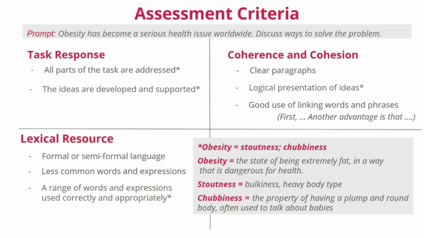It is often used to talk about babies, and again, it is not a synonym to obesity because there is no danger for health, and it doesn't describe the state of being extremely fat. So stoutness and chubbiness are actually not synonyms to obesity.